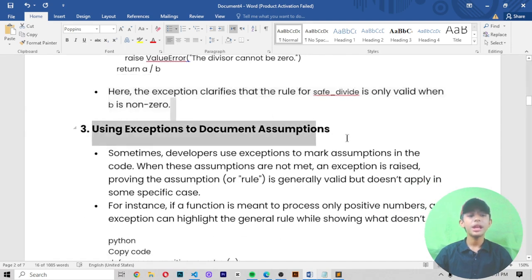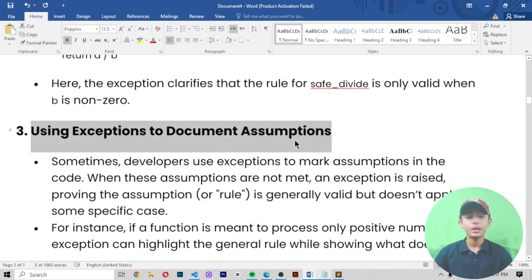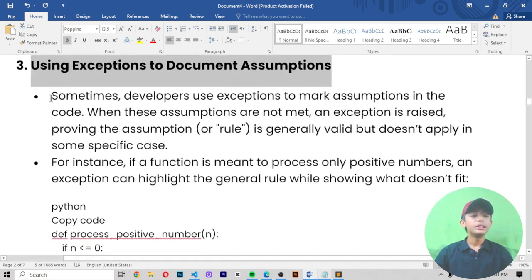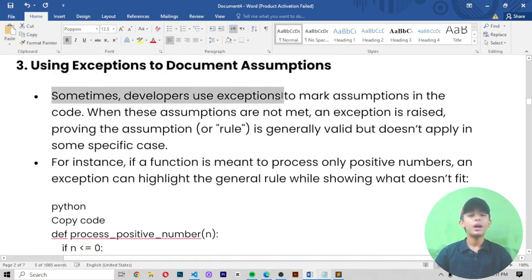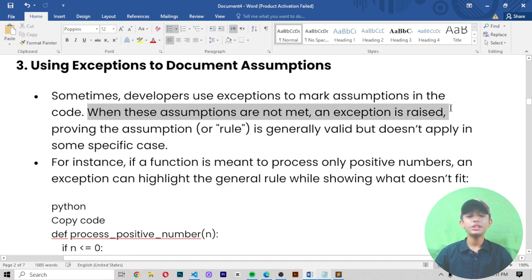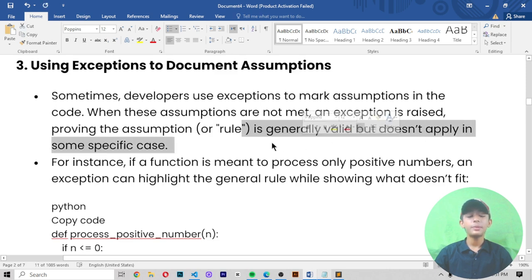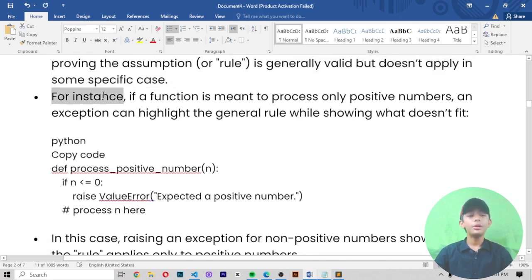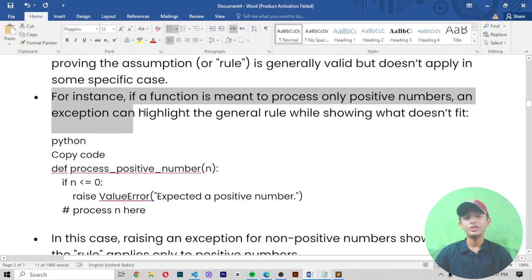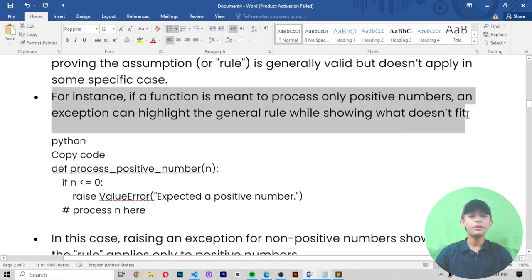Number 3 is using exceptions to document assumptions. First, sometimes developers use exceptions to mark assumptions in the code. When these assumptions are not met, an exception is raised, proving the assumption or rule is generally valid but doesn't apply in some specified case. For instance, if a function is meant to process only positive numbers, an exception can highlight the general rule while showing where it doesn't fit.